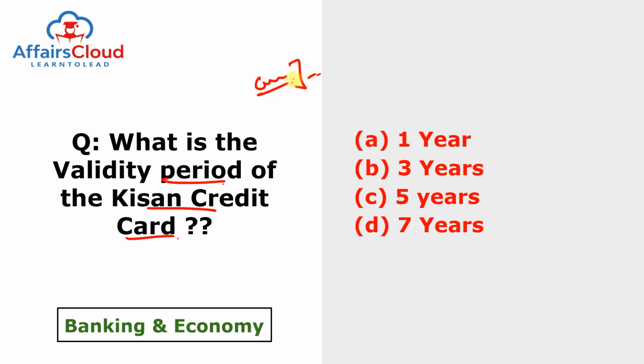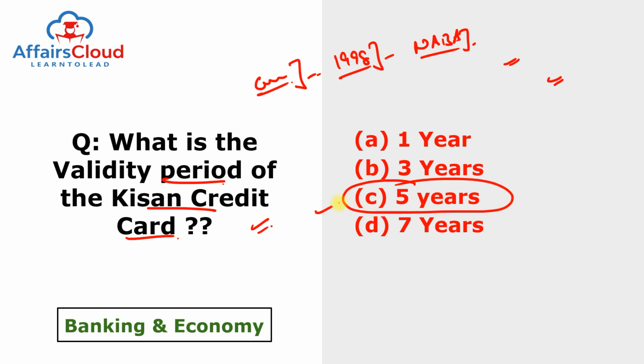The Kisan Credit Card scheme was initiated in 1998 with an aim of providing short-term formal credit to farmers, and it was created by NABARD, National Bank for Agriculture and Rural Development. This scheme was introduced to ensure that the credit requirements of farmers in the agriculture, fishery and animal husbandry sectors were being met. This was done by helping them avail short-term loans and providing them with a credit limit to purchase equipment and for their other expenses as well. The validity period of the Kisan Credit Card is 5 years. So the answer of this question is C.